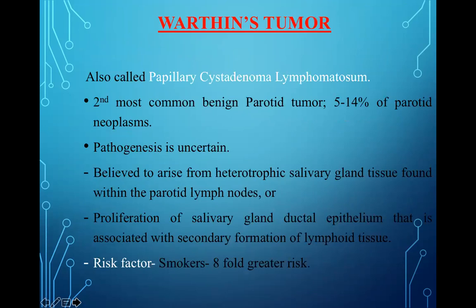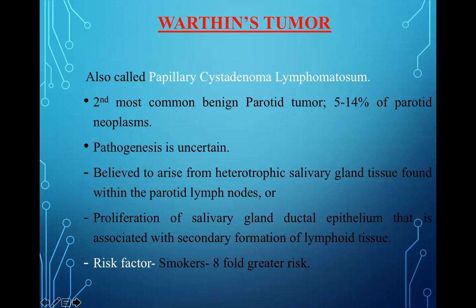Then there is Warthin's tumor. The other name is very important. It is also called papillary cystadenoma lymphomatosum. It is the second most common benign parotid tumor, 5 to 14% of parotid neoplasms. The pathogenesis is uncertain and it is believed to arise from heterotopic salivary gland tissue found within the parotid lymph nodes or proliferation of salivary gland ductal epithelium that is associated with secondary formation of lymphoid tissue.